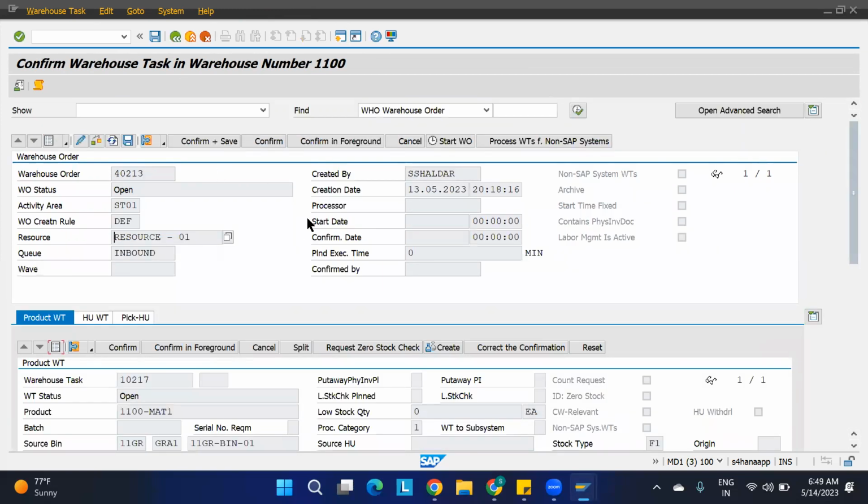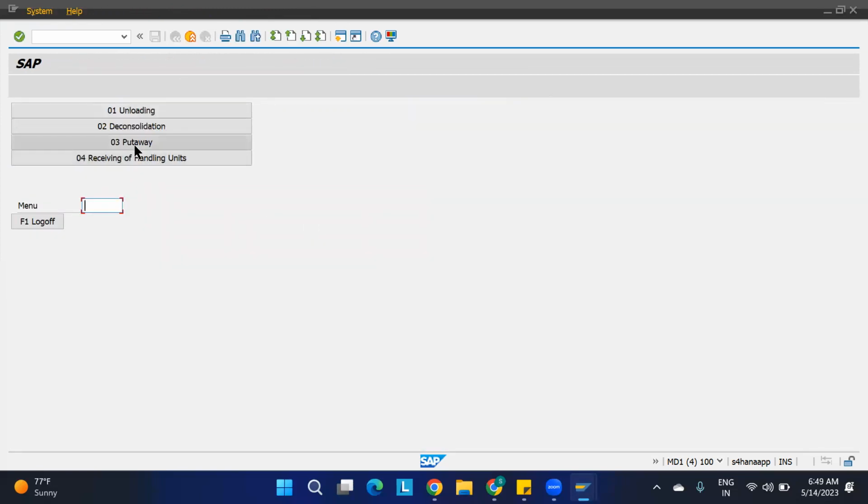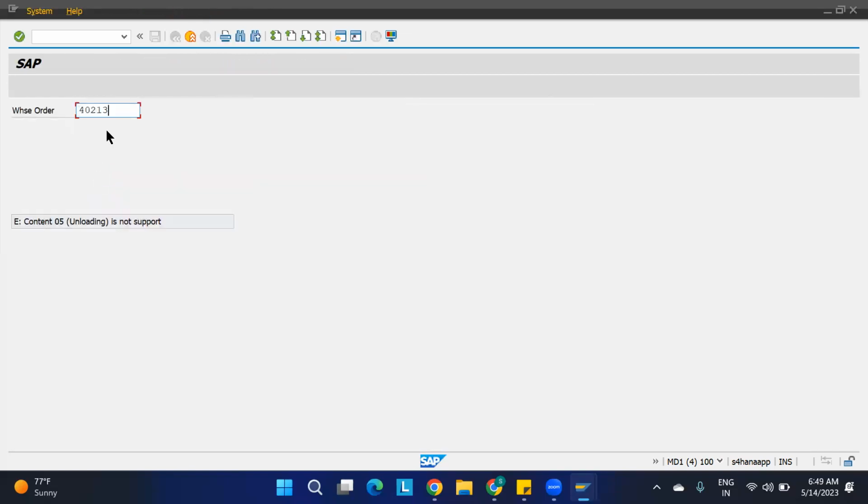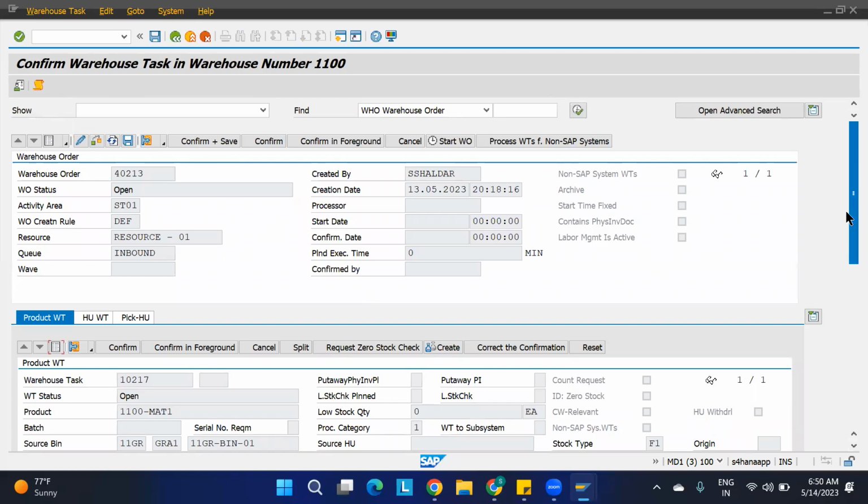So what I'm doing, I'm going to do the put away. Put away by warehouse task HU. HU is not there, so I'll say warehouse order. So we're going to take our warehouse order. What is my warehouse order? This is the warehouse order. Copy this. Click enter. No open warehouse task exists. It is not confirmed, no? It is open only. Warehouse order. Copy this.